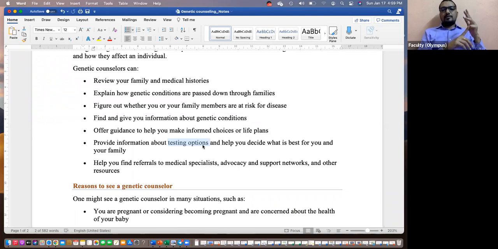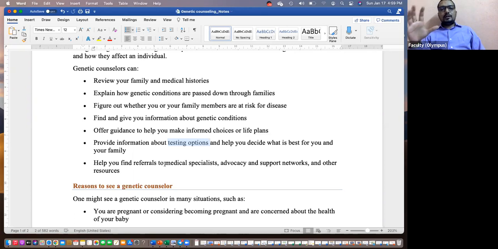Okay, they will tell you what type of genetic screening is needed. If such a genetic screen is going to cause a problem, then what is the chance of risk? If the test itself can cause a problem, I'll briefly tell you that in the case study that I'm going to show you. Next, they help you find referrals. Again, they further tell you who to meet, what doctors to talk to. So they will guide you to the next step.